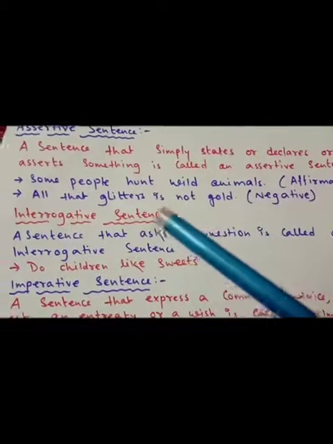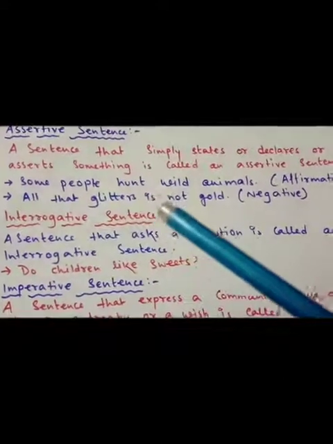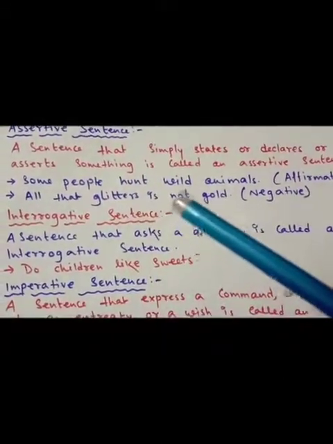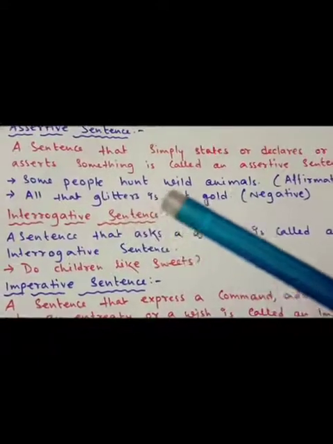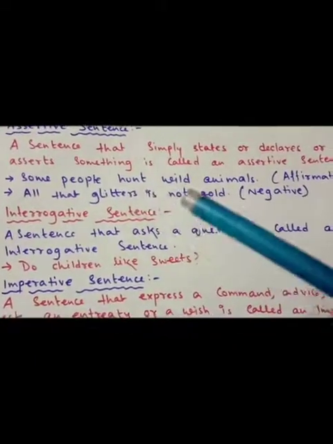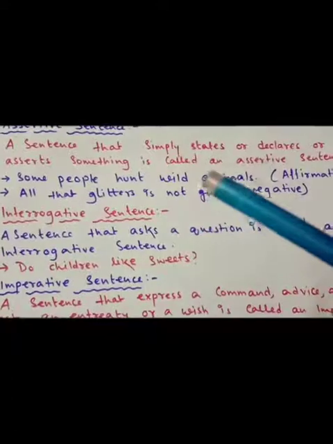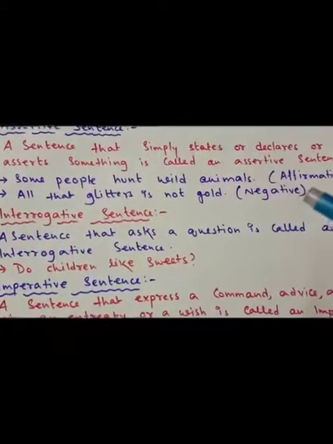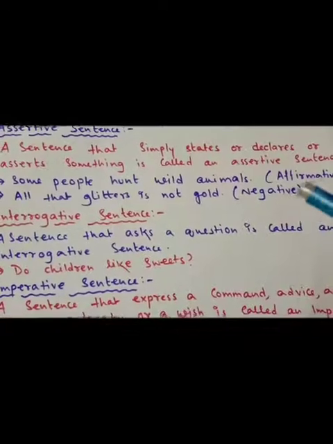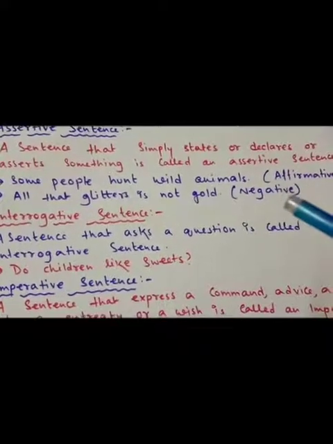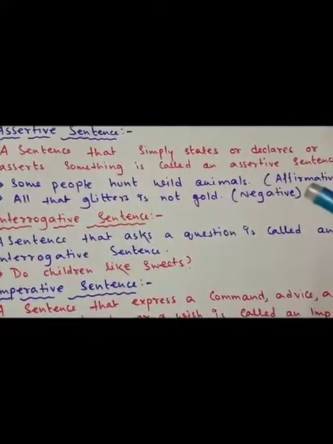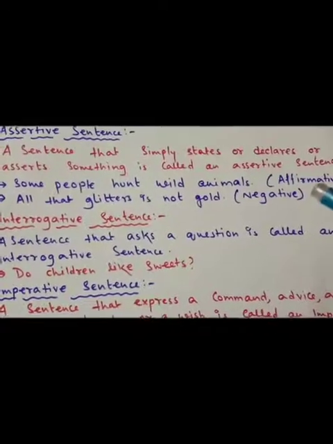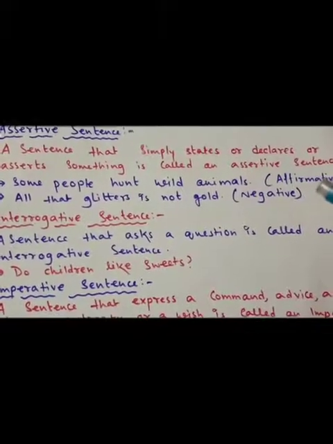When we are stating or declaring something, that is called an assertive sentence. Assertive sentences are generally of 2 kinds: one is affirmative and the other is negative. Affirmative means having the sense of positivity.